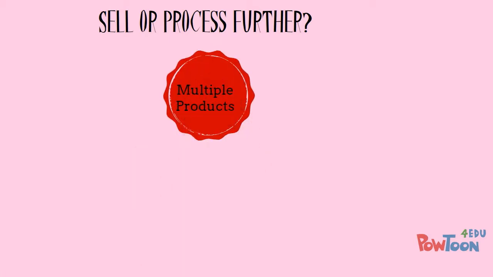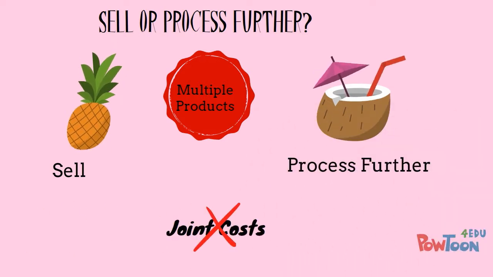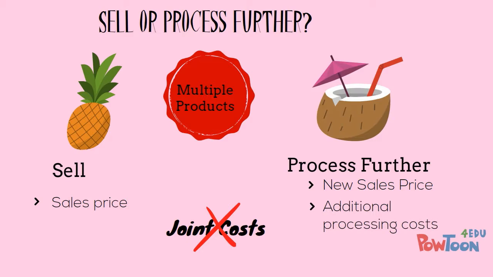The sell or process further calculation is a little different in a multiple product scenario. In this scenario, any joint cost of the product would not be considered relevant. Therefore, the relevant cost for the sell decision is the sales price, and for the process further decision is the new sales price and any additional processing costs.